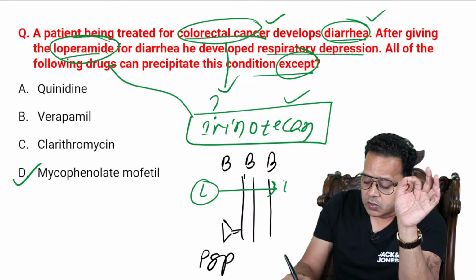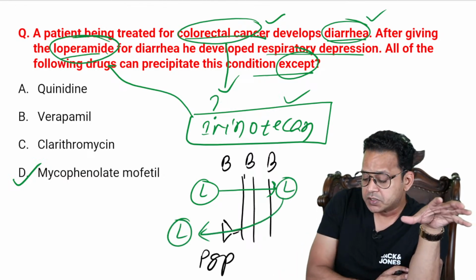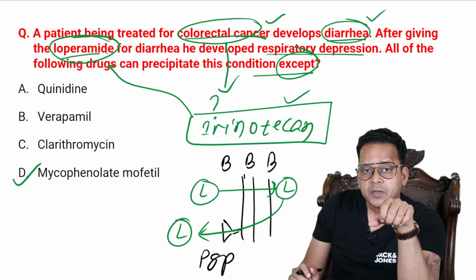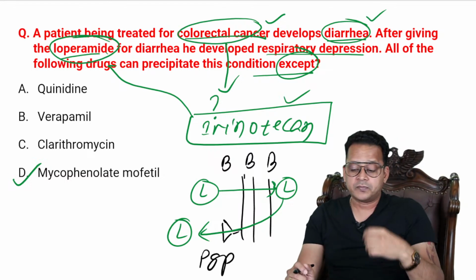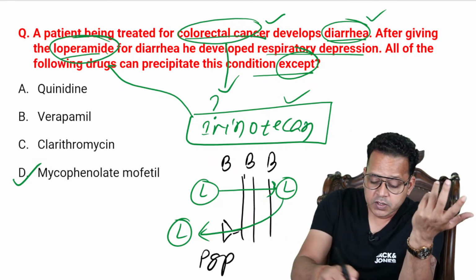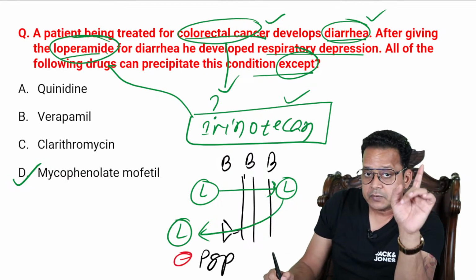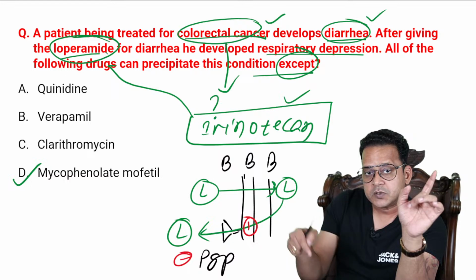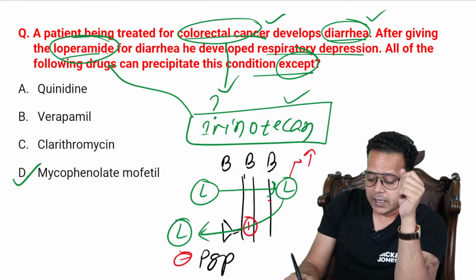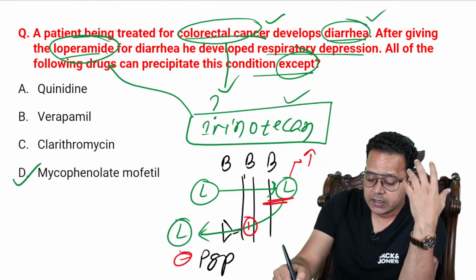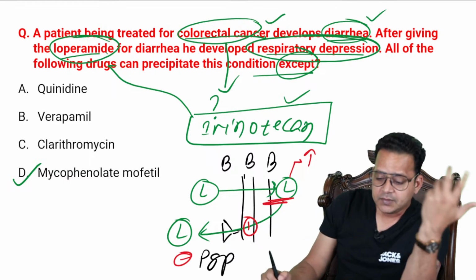So the moment it crosses over, it is immediately thrown back into your systemic circulation from your brain. So in other words, why I have no central effects is because of drug efflux by PGP. If you understand this, if I block PGP, I will block this efflux of drug, and that loperamide will persist in your brain, and then it can cause CNS toxicity like respiratory depression, which we are talking about here, right? So PGP, very good.